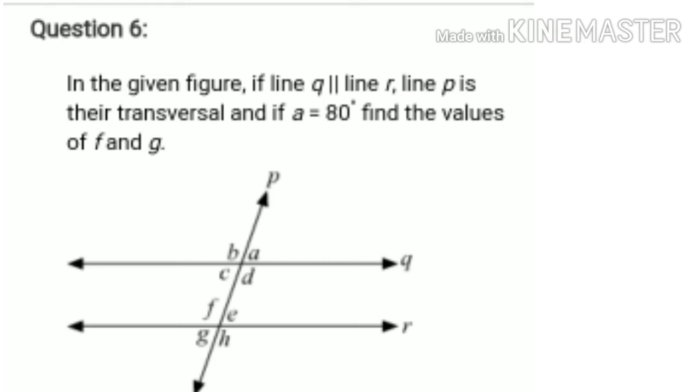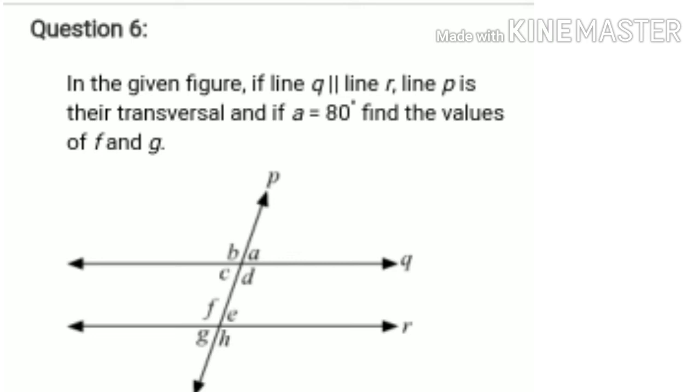Next, question number 6. Question number 6 is, in given figure, line Q parallel to line R and line P is their transversal. And if A is 80 degree, that means angle A is 80 degree, find the value of F and G. You have to find the value of F and G.